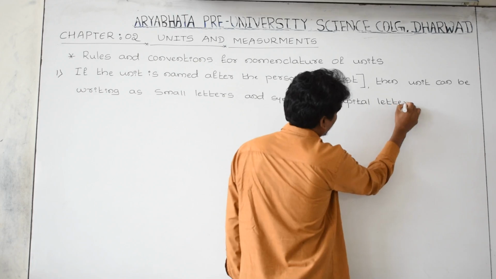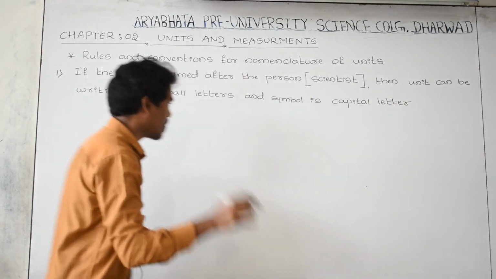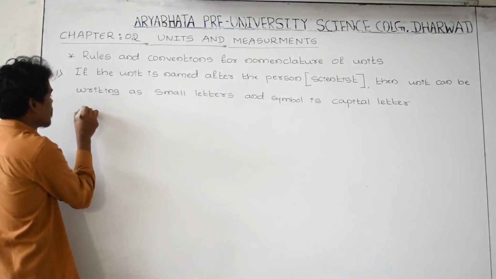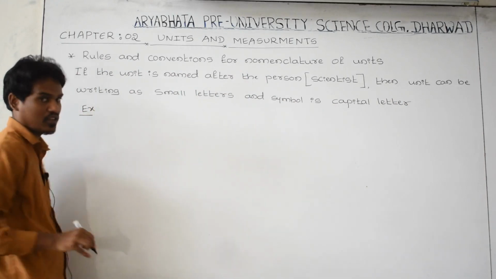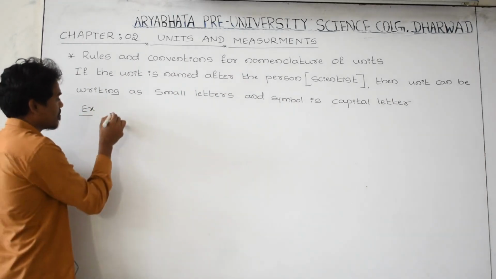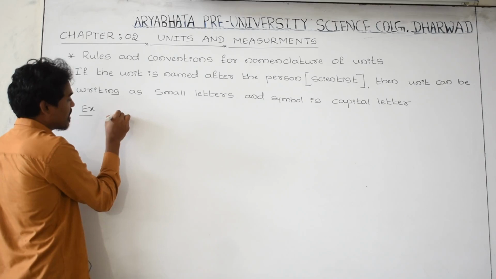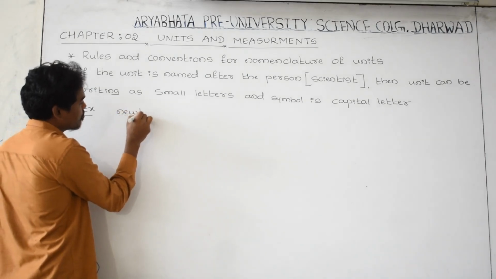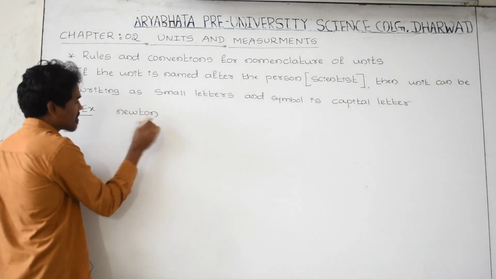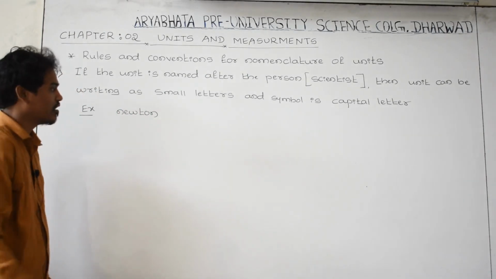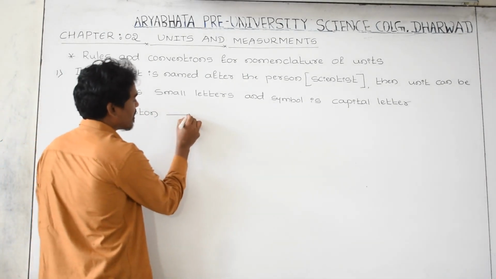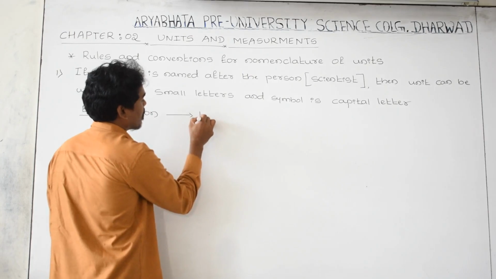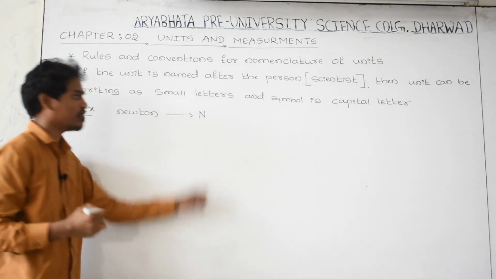For example, what is the SI unit of force? The SI unit of force is newton. While writing the name of the unit, you use small letters, but its symbol must be written with a capital letter.